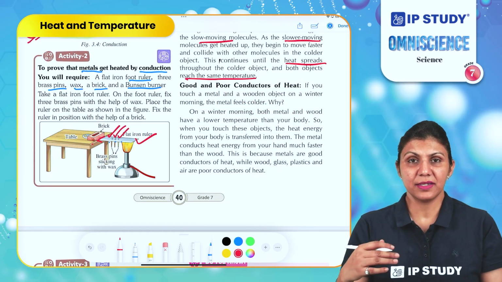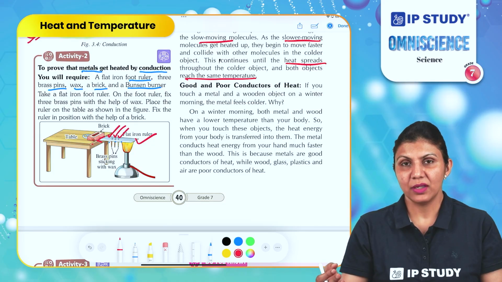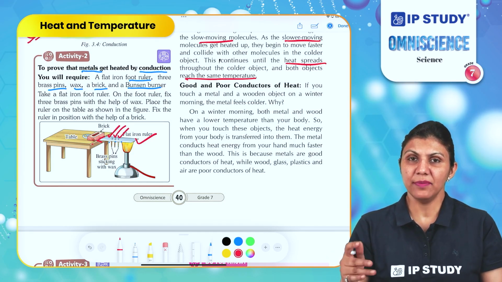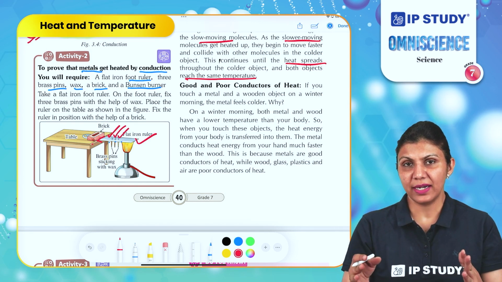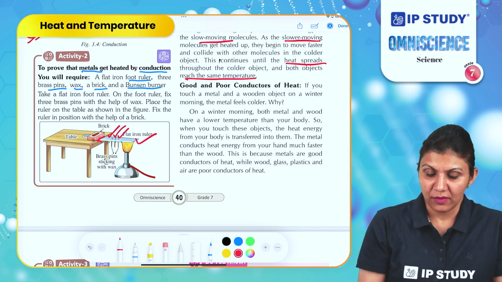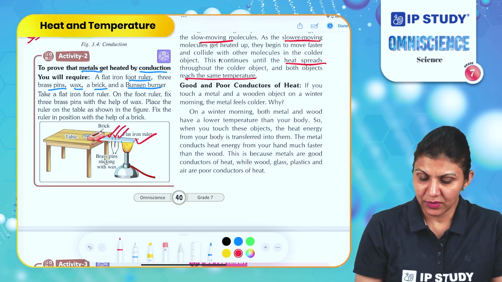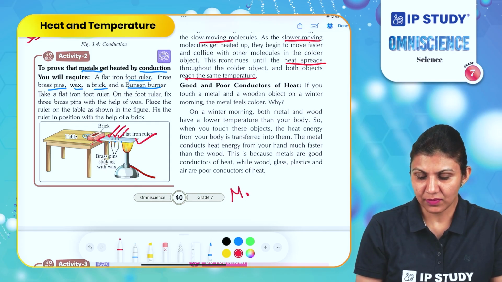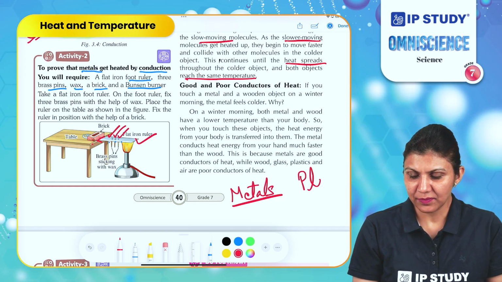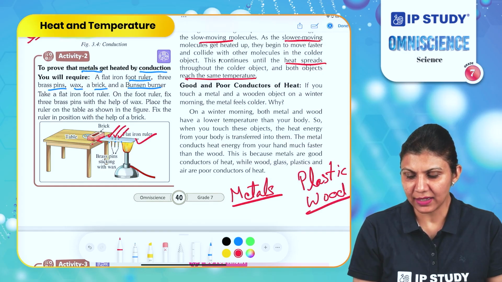How does a material transfer heat or not transfer heat? Based on this property, the materials are classified as good conductors of heat or poor conductors of heat. We already have discussed earlier that metals are good conductors of heat and plastic and wood are bad conductors of heat.